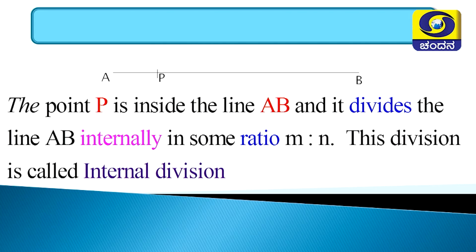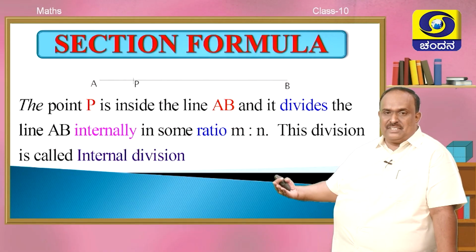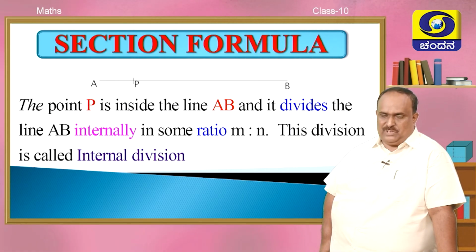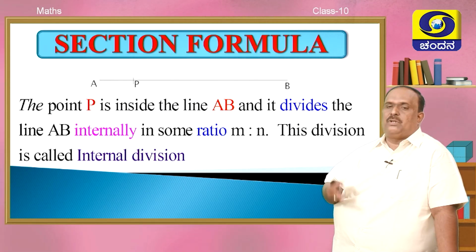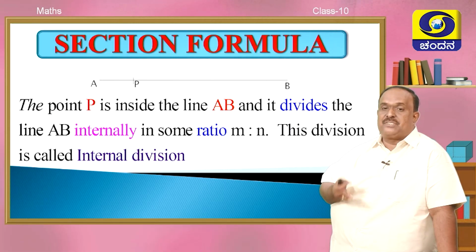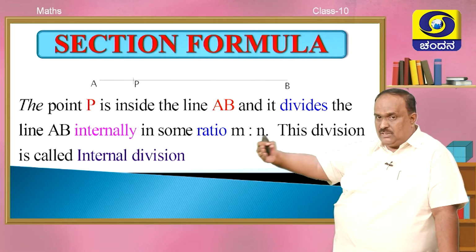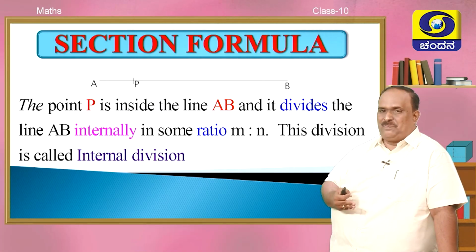Division in mathematics is section. So, division formula is nothing but section formula, SECTION. Children, students of the same class, say for example, you are all 10th standard students. In your school, there may be 70 students or 80 students, for example, 80. 40 students, they form one section or one division, and remaining 40, they form another section or another division.